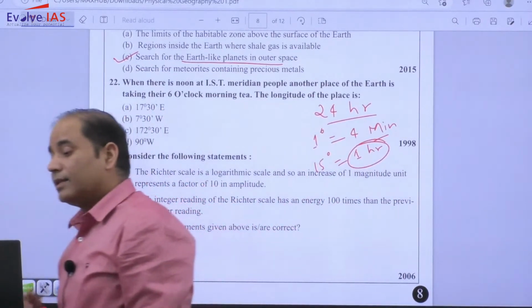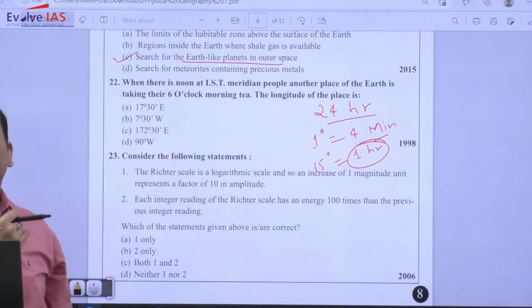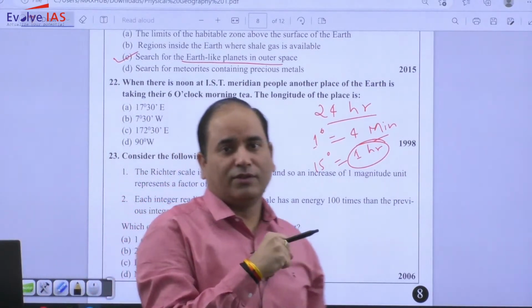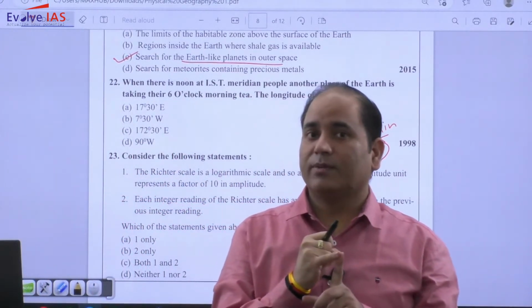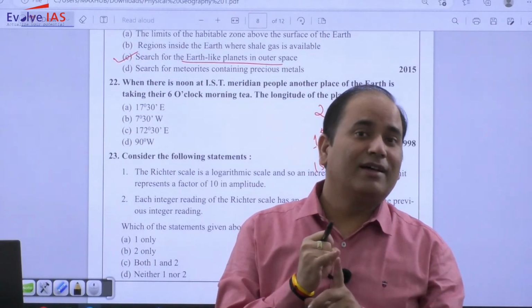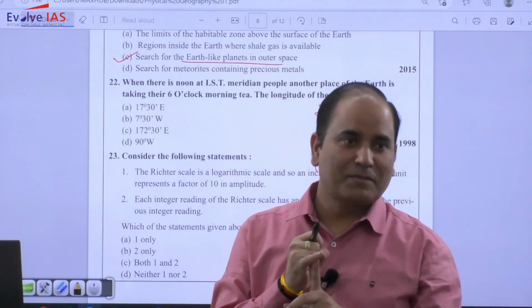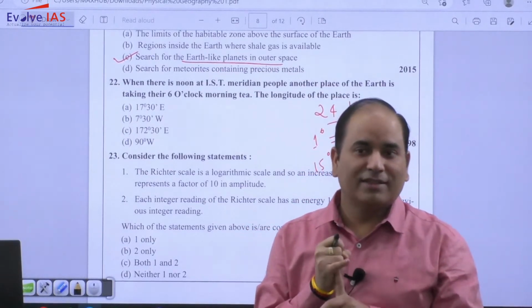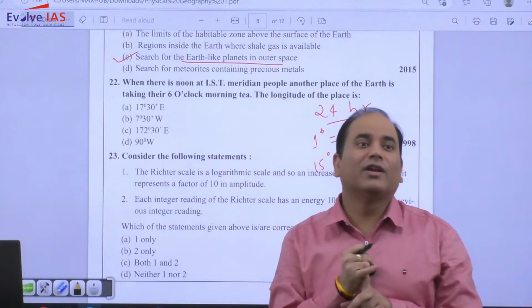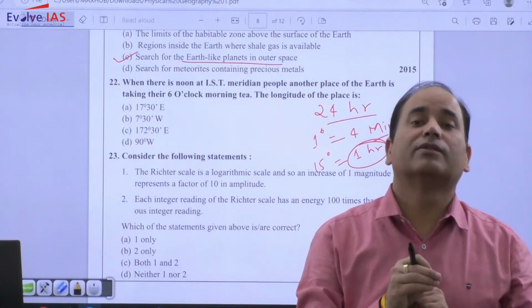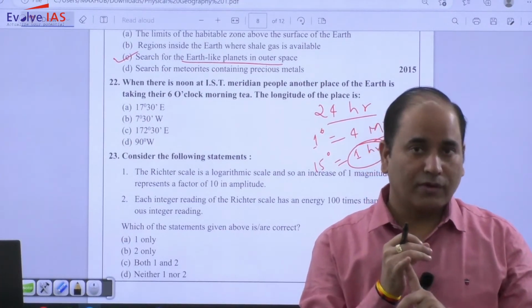This is one thing. The other thing is, what are the consequences of the rotation of the Earth on the Earth's surface? What are the different phenomena that are associated with the Earth's rotation? So one of the phenomena associated with Earth rotation is day and night. Any other phenomena? Tides. So tide is also a phenomenon. Any other phenomena other than tide? Coriolis effect. So these three are very important phenomena associated with the Earth's rotation: tides, Coriolis, day and night.